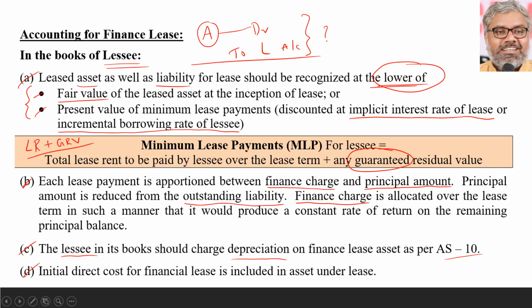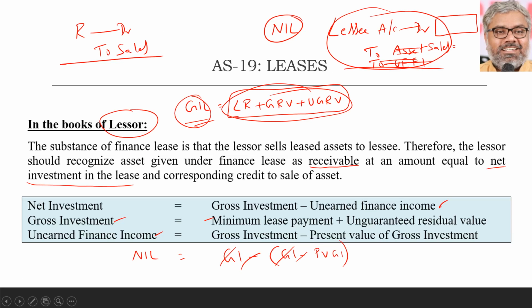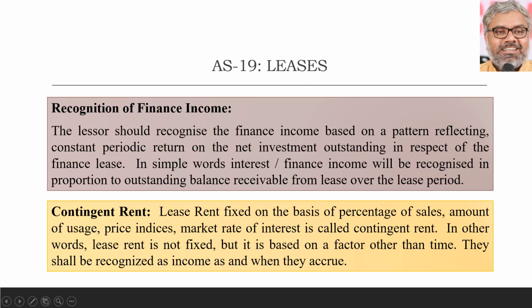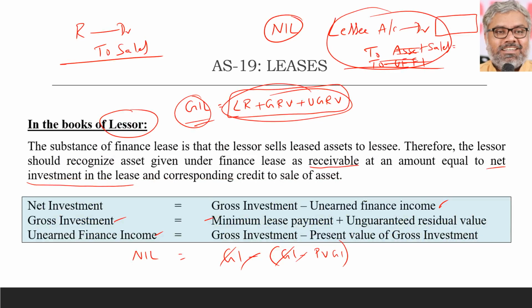In the books of lessee, asset account debited, liability account credited. In the books of lessor, lessee account debited, asset account credited, we can say. These are the entries to be passed in both lessor and lessee books.